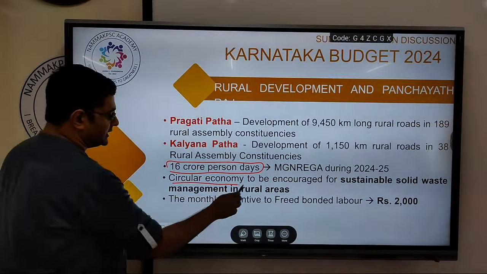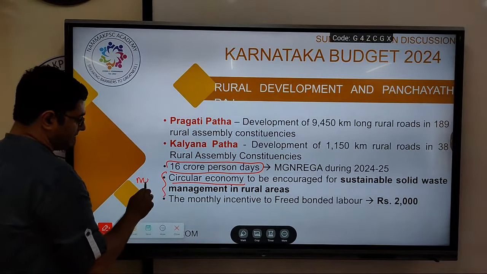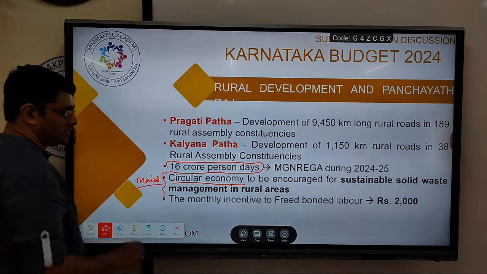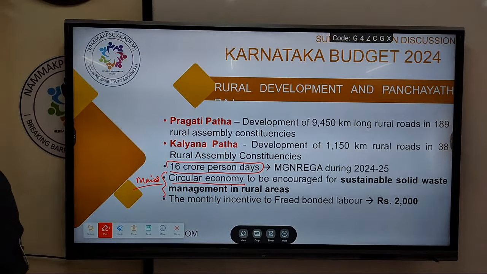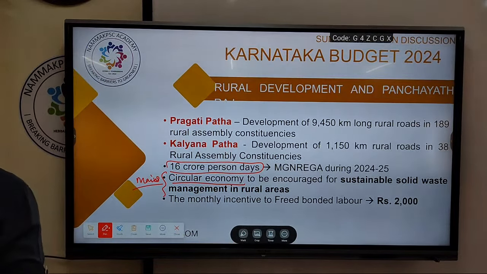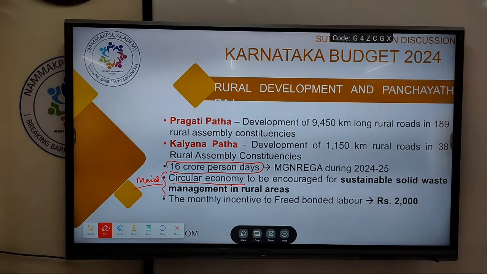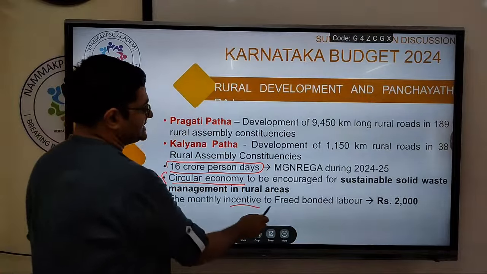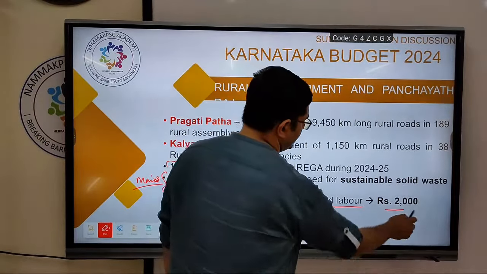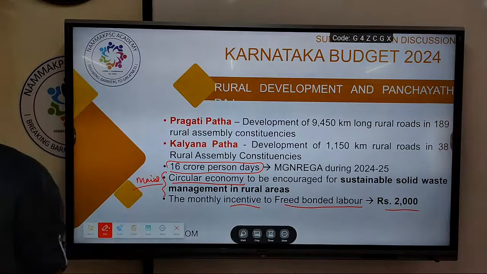The circular economy is useful from your mains point of view. KPSC may not ask directly, but if you are asked about solid waste management, this word circular economy will be very helpful. Then monthly incentives for freed bonded labor will be enhanced to rupees 2,000.